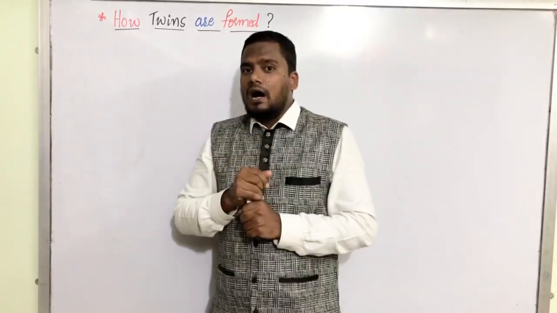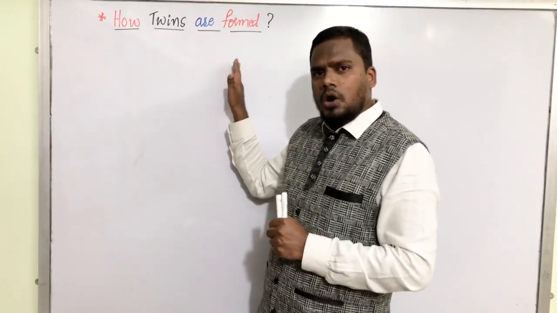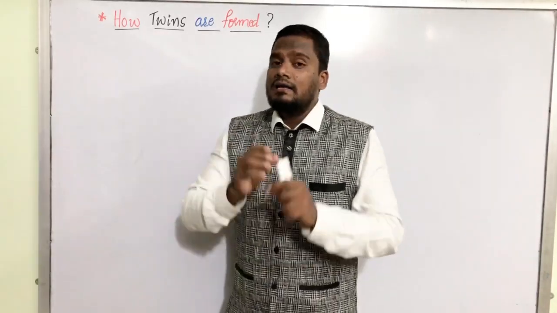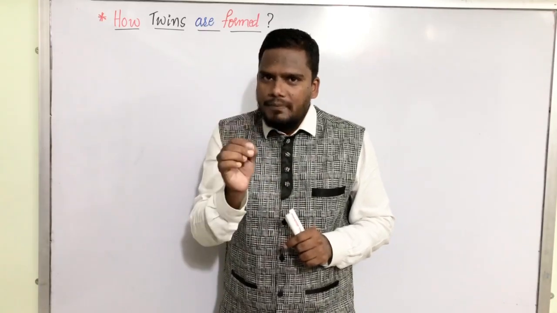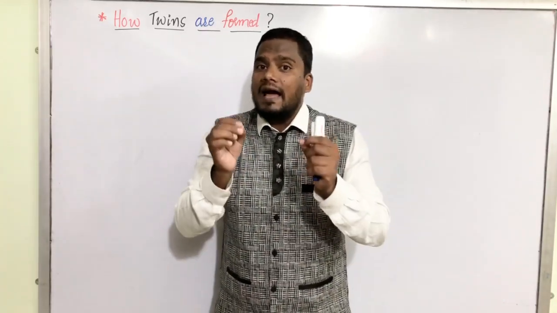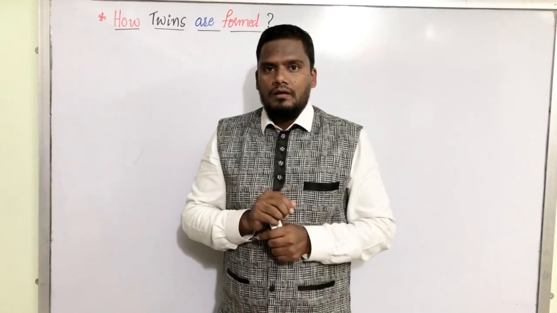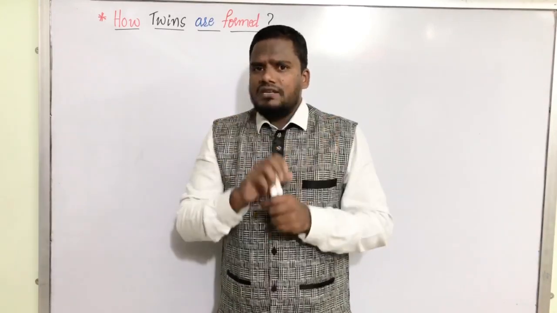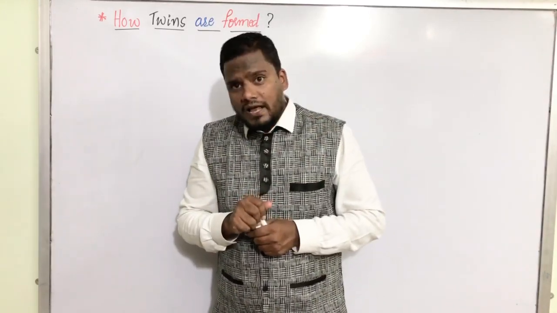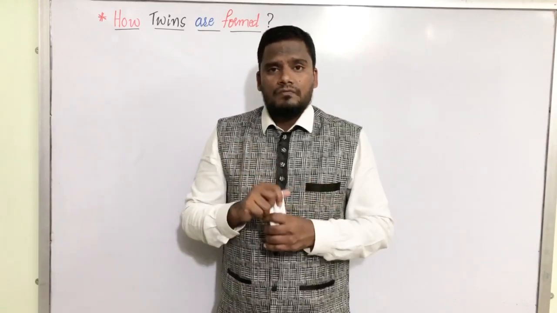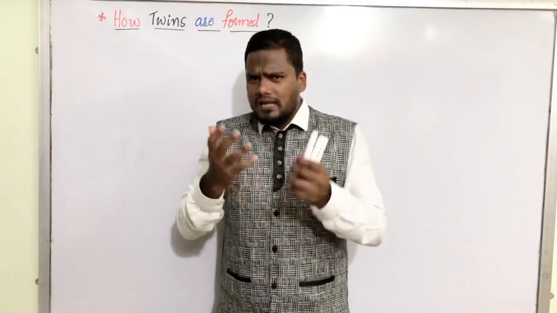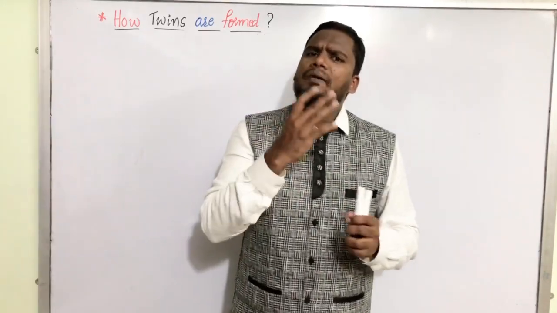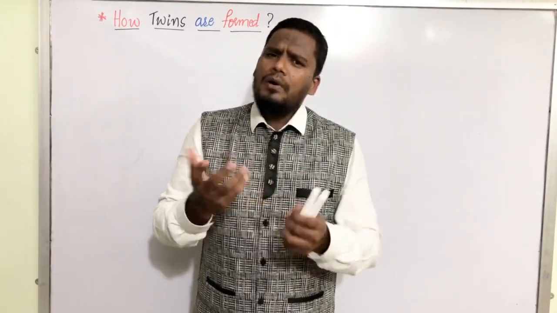Before we discuss how exactly the twins are formed, we have to understand that normally the mother delivers a single baby after completing the 9 months of pregnancy. But in some cases, the mother may also deliver twin babies. The mother may also deliver 3 babies at the same time. The mother may also deliver 4 babies at the same time. How is it possible?